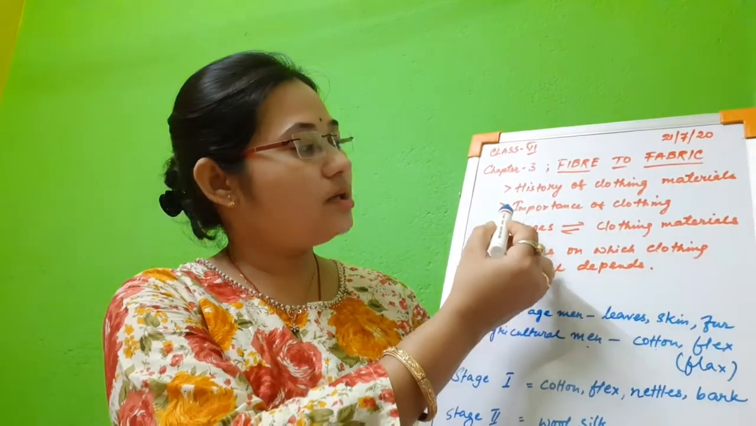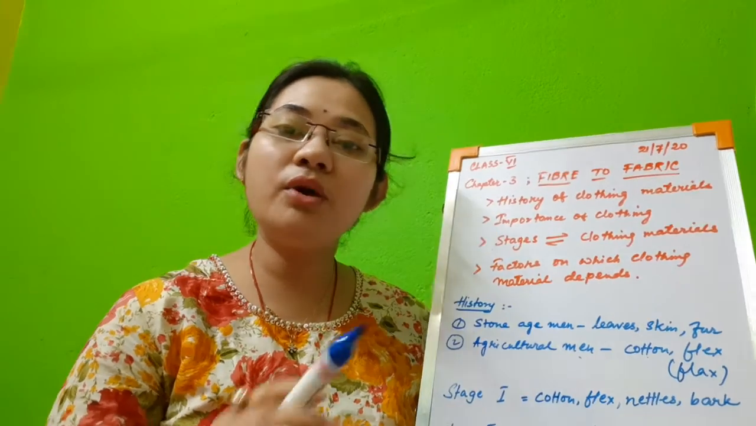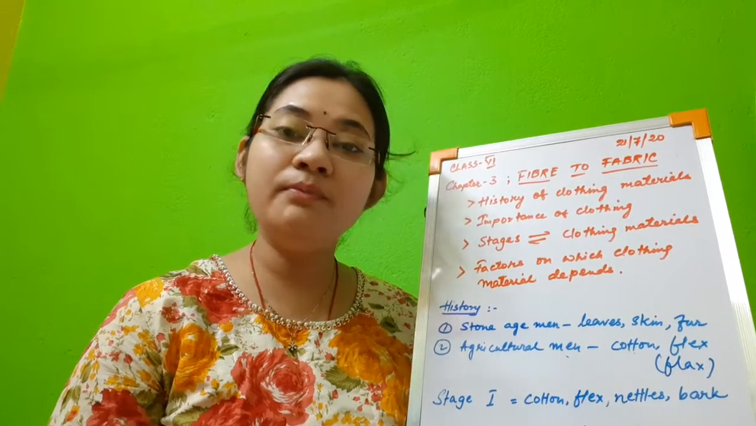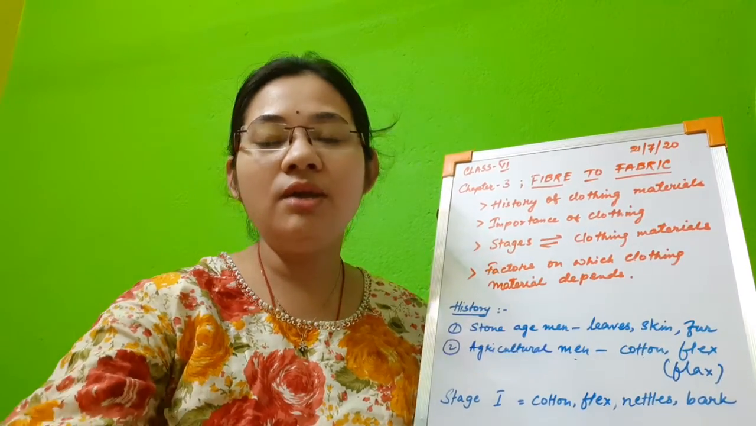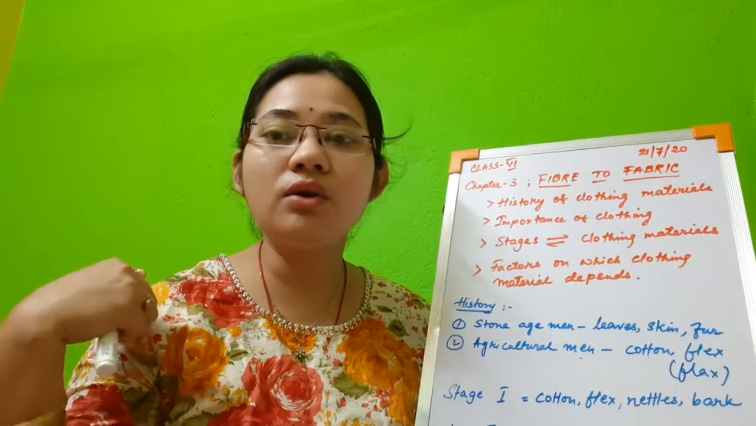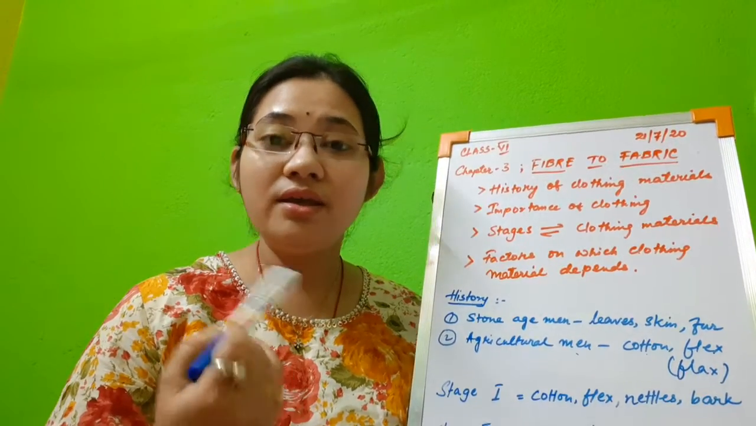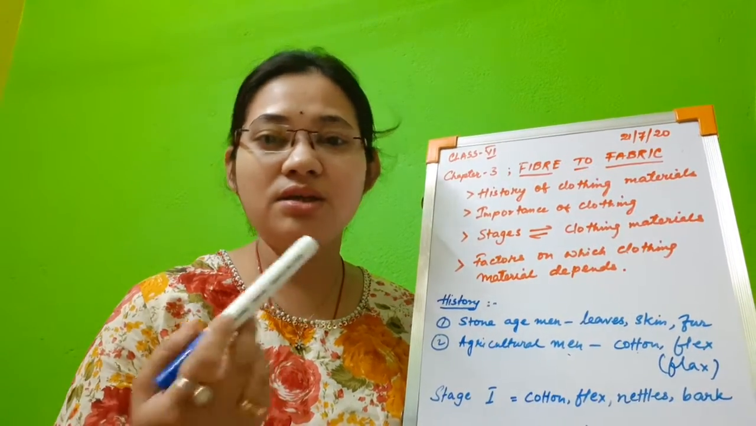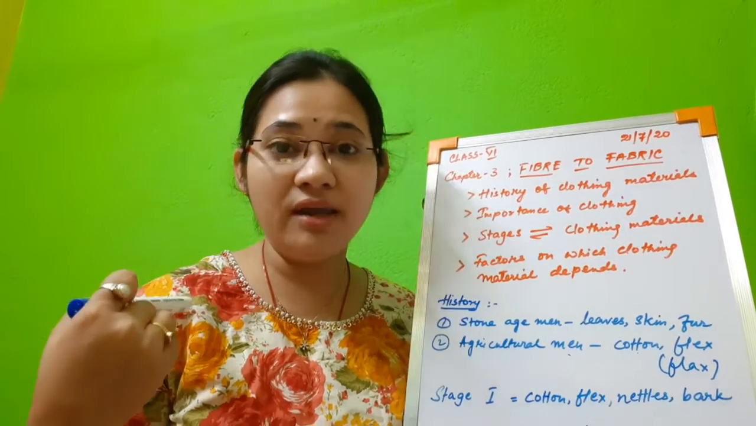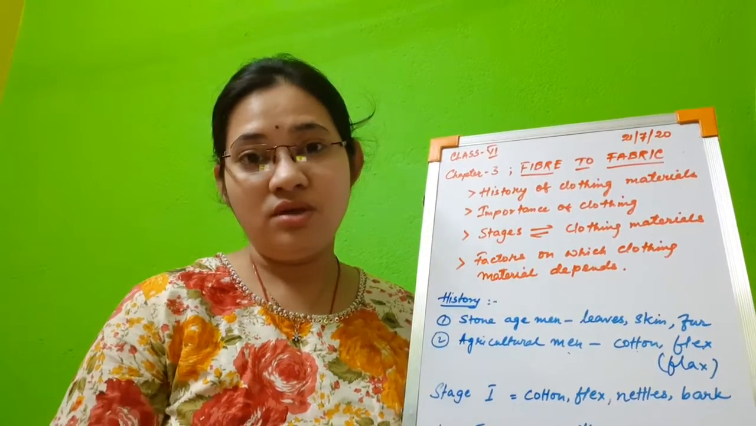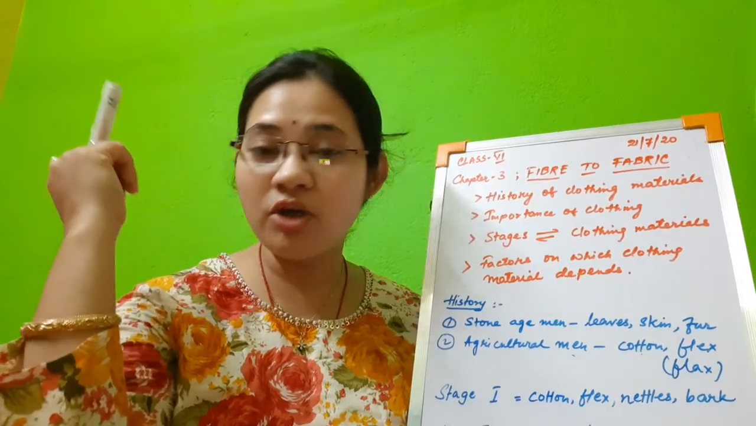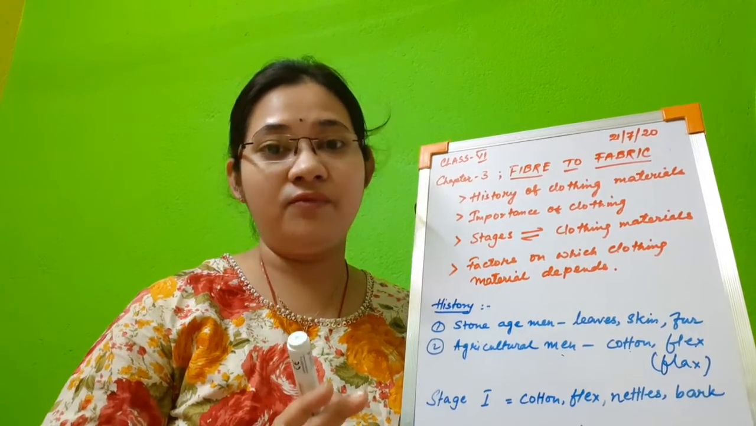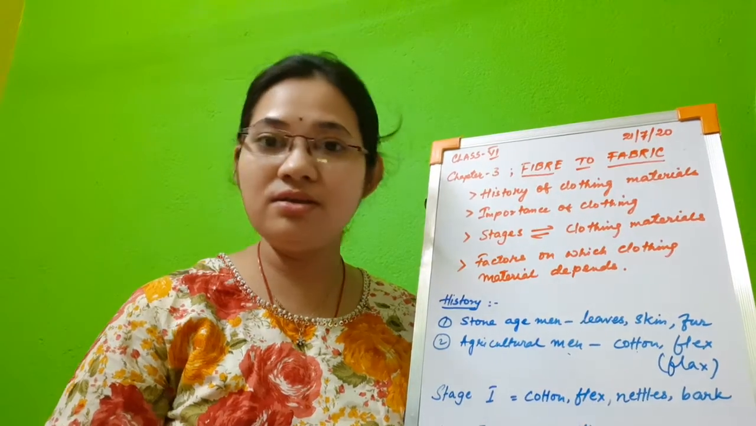Now after that, our second point is importance of clothing. Importance of clothing means why do we wear clothes? Now there are 3 to 4 points about the importance of clothing. The first point is that clothes protect us from many things, like wind, sun, dust and dirt particles, also insect bites, and sometimes injuries also. When you fall down, if your body is covered with cloth, then only the cloth will suffer wear and tear, our body will be saved. So it also protects us from injuries. This is the first point.